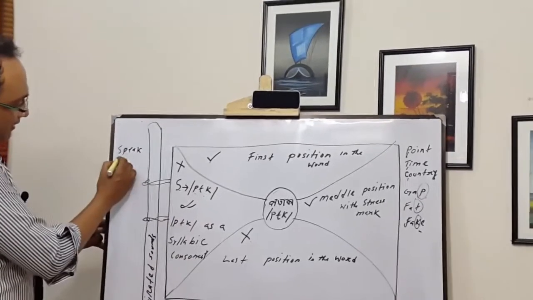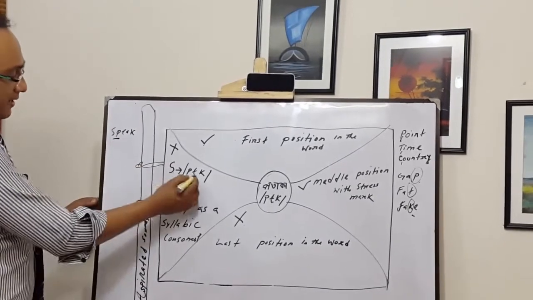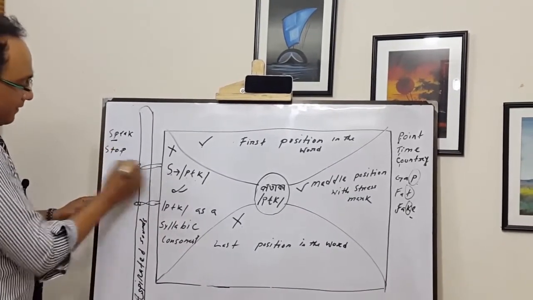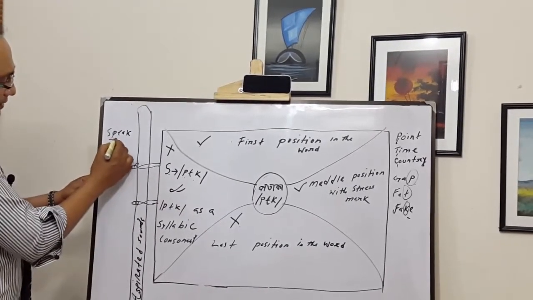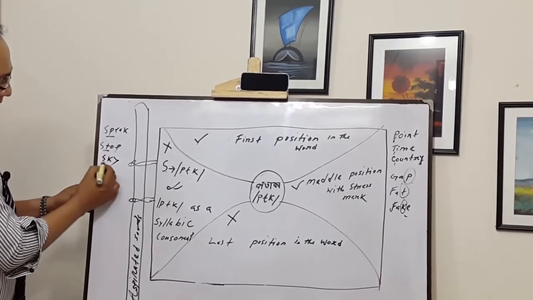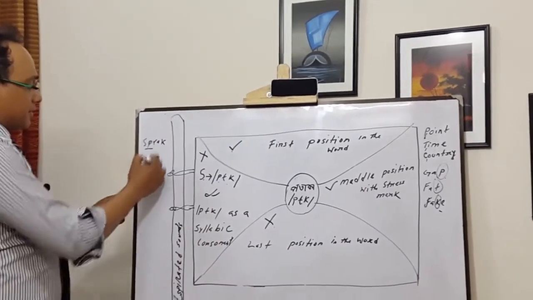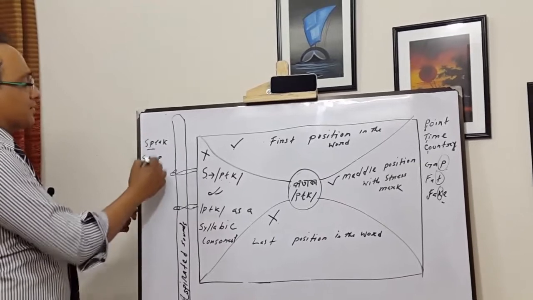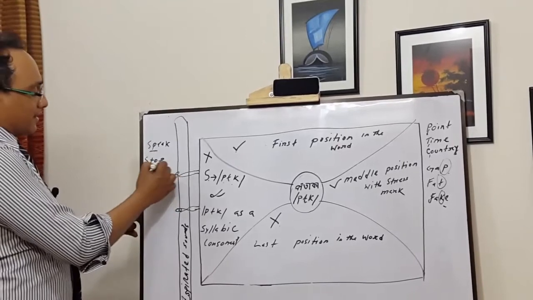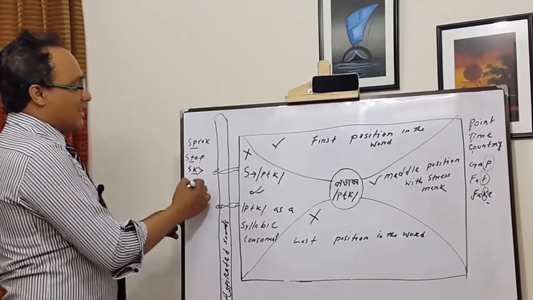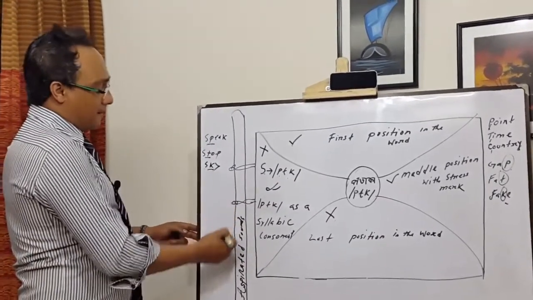S-P-E-A-K, speak. There is a pa sound that won't be aspirated. You have to say speak. Like you can say stop, sky. Think about that. After sha sound we are getting a pa sound. After sha we are getting here ta. After sha we are getting here ka sound. So these three sounds, basically after sha sound we are getting, and these three sounds won't be aspirated. So how do we have to pronounce? Speak, stop, sky. It won't be khy. We have to say sky.